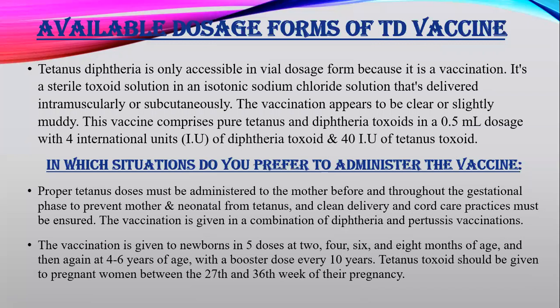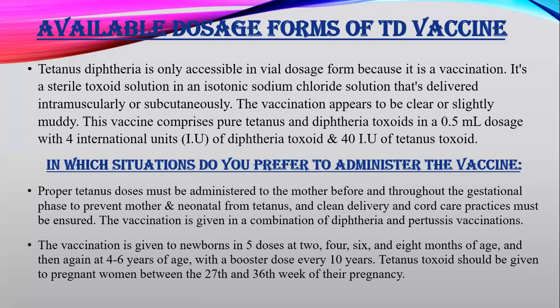So it is given in a combination, as I have previously said, 5 doses, that is at 2, 4, 6, and 8 months of age, and then again at 4 to 6 years of age. But when the child reaches 7 years of age, then a booster dose is given every 10 years. There is no need to take doses at 2 or 3 year intervals. There is a 10 year time period.